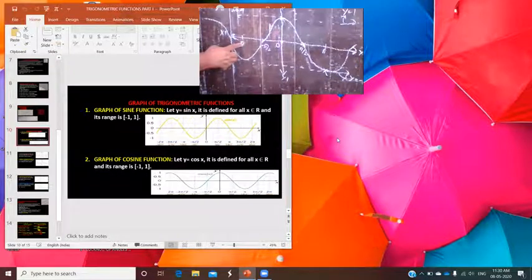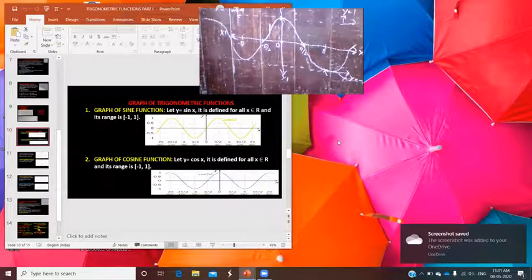Cos of minus pi. Actually, cos minus x is equal to cos x. So cos of minus pi is equal to cos pi, and the value of cos pi is equal to -1. So that's why, corresponding to minus pi, the curve intersects at -1. Okay, so you join this point and move it further. In this way, here you have the graph of cos x. Now come to the next, tan x.